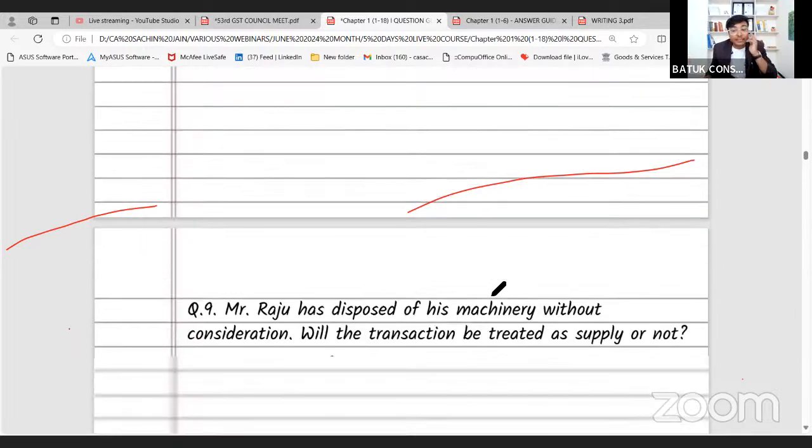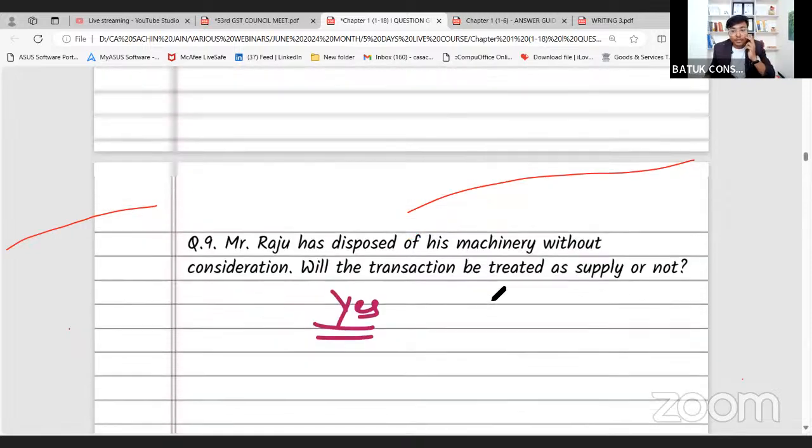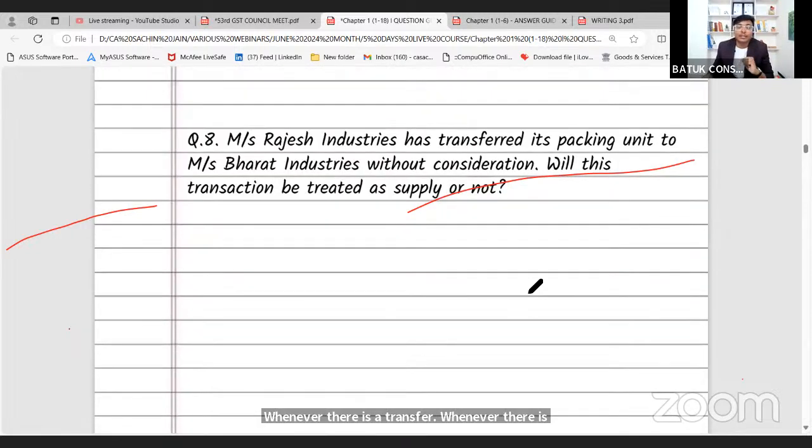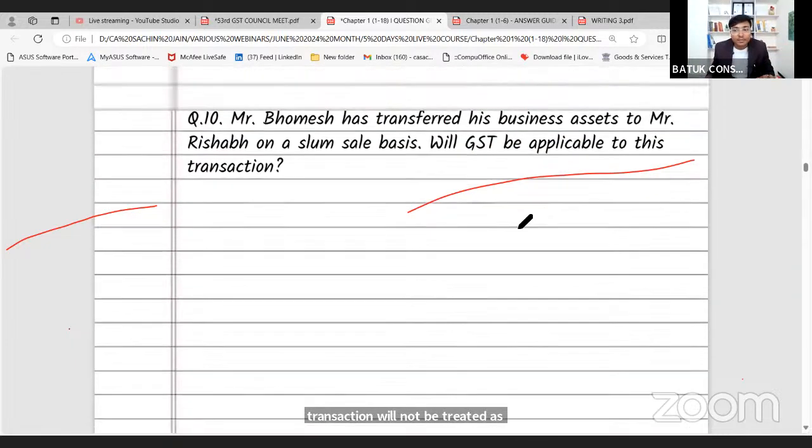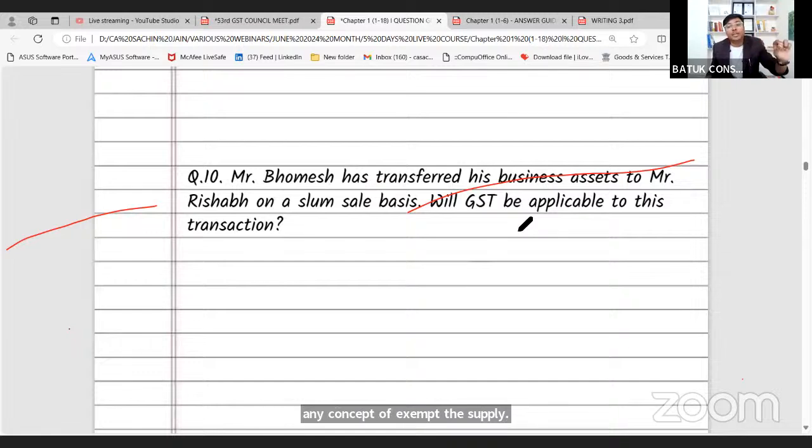Shruti ji, whenever there is a transfer of a particular unit, in that case someone else is going to continue that business. Hence the government says that particular transaction will not be treated as supply. There is no concept of exempt supply. This is a specific exception under Schedule 1 of the CGST Act.